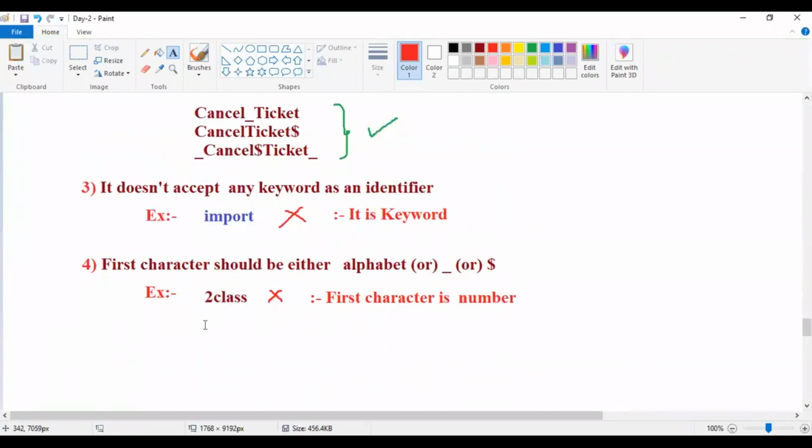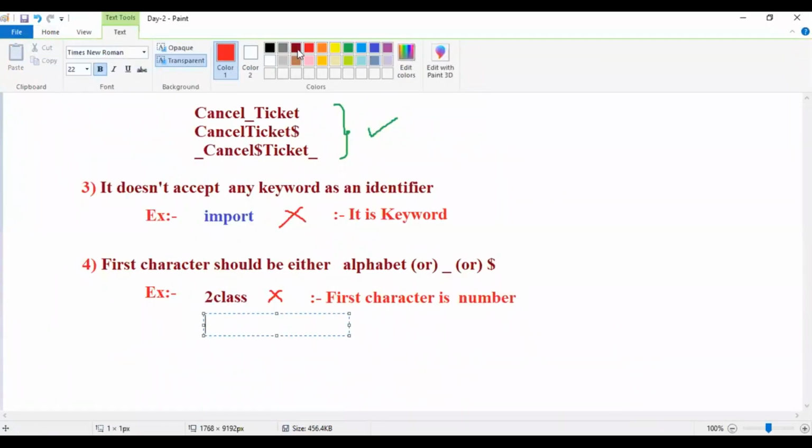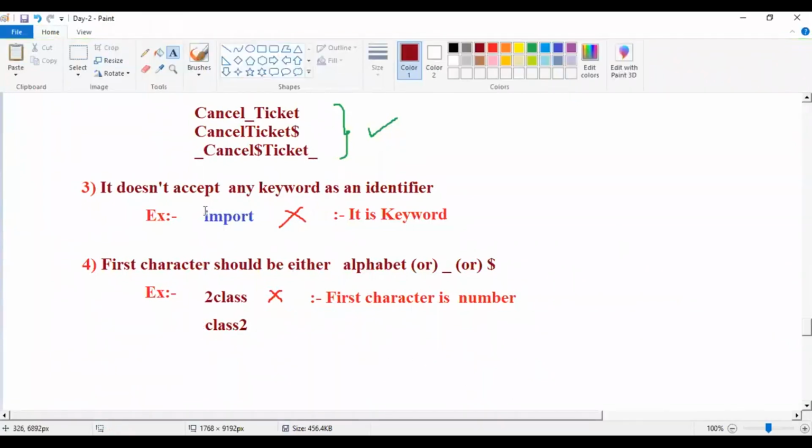Now I'm writing here, instead of this, class2. Guys, is it valid or invalid? Someone said invalid.